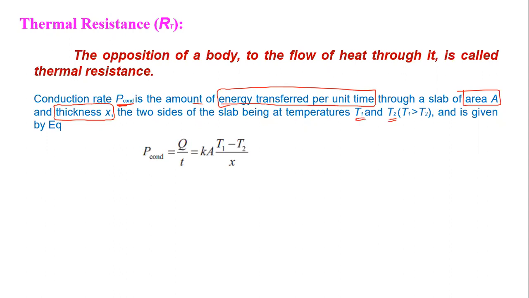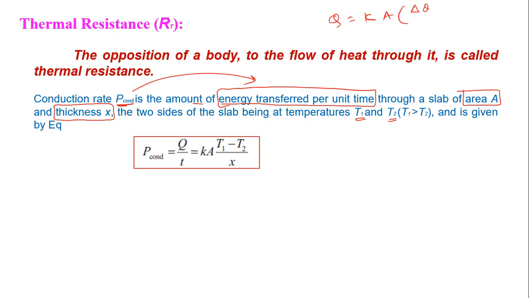Then P conduction, as we just discussed, is heat transfer per unit time, Q by T.